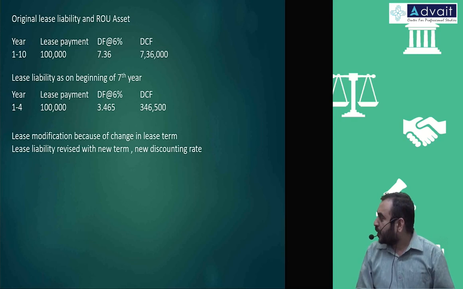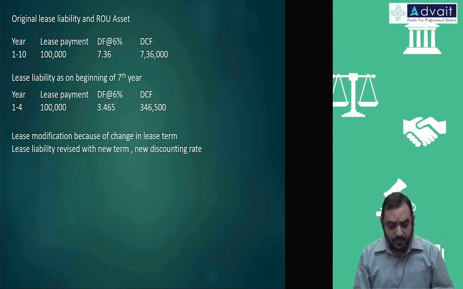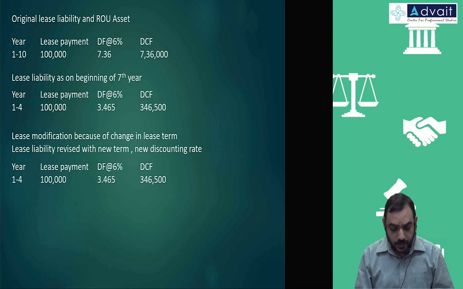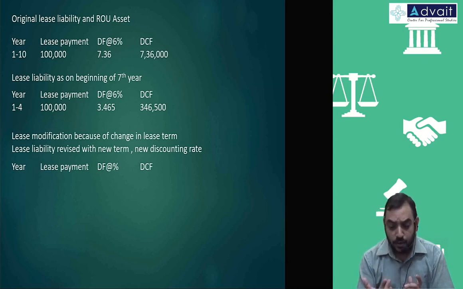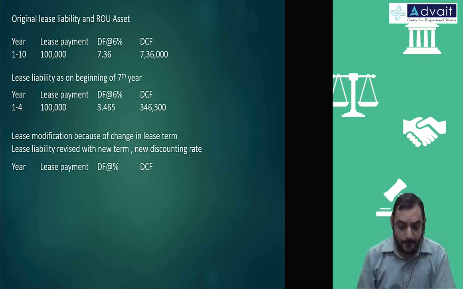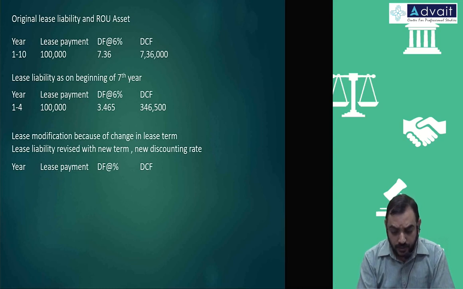Again, we don't have to compute for every year separately. We can just go for this annuity factor method. How many years are we going to take? They have given remaining 4 years in the current term, and the new term is 4 years.